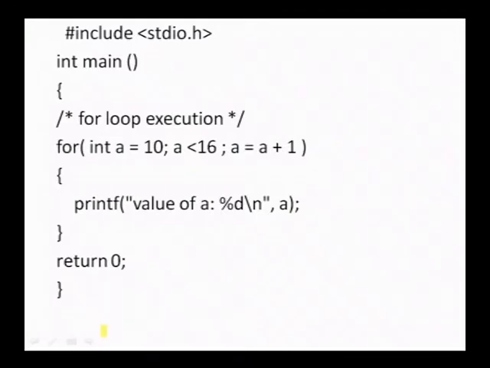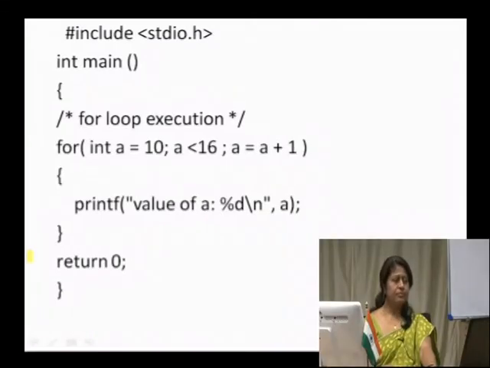A simple example to show how the for statement could be used in a C program. You have for an integer a initialized to a value 10 in the beginning, and then the condition is checked whether a is less than the value 16. Yes, it is true. So, the body of the for statement is executed. Here we are just printing the value of a. Since it is 10 in the beginning, it would be printed as 10 over here.